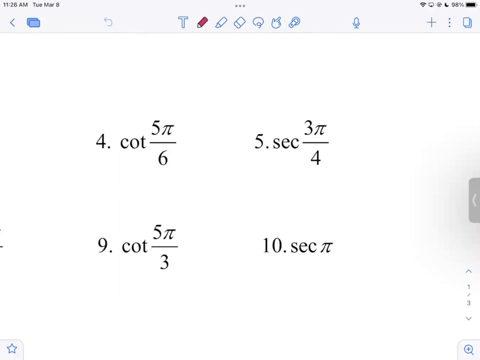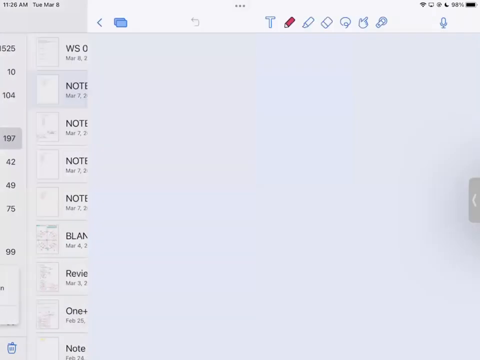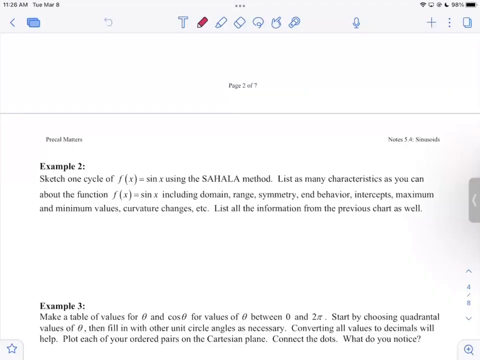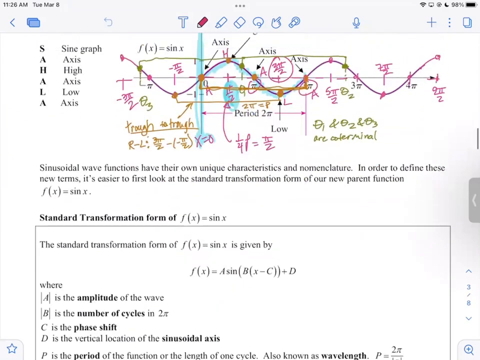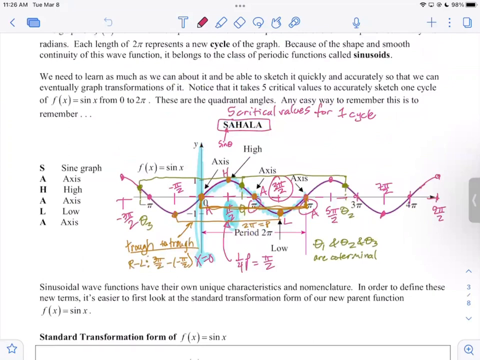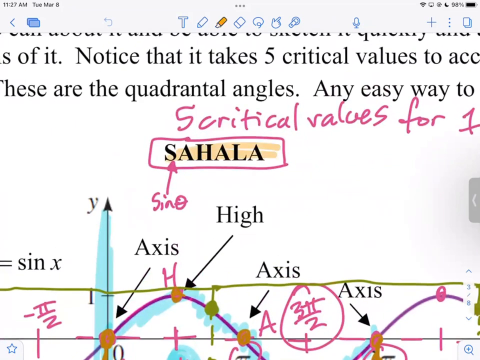All right, so here's what we need to do. We need to get far enough now into sinusoids so that come Thursday, you'll be able to understand the application of the sinusoid, okay? So let's shift gears here and go back to your notes. We learned our parent function yesterday, sine of x, right? We replaced theta with x, and x was now our angle in the function f of x equals sine of x. And of course, there was a mnemonic that I taught y'all to sketch one cycle of the graph of sine of x. And it was Sahala, right?